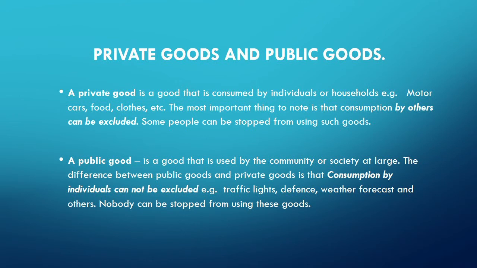Now, why we are calling them private is that these goods cannot be consumed by everybody. It is important to note that in case of these goods, consumption by others can be excluded. That's what we say in economics, that some people can be stopped from using such goods. Therefore, we call them private goods.